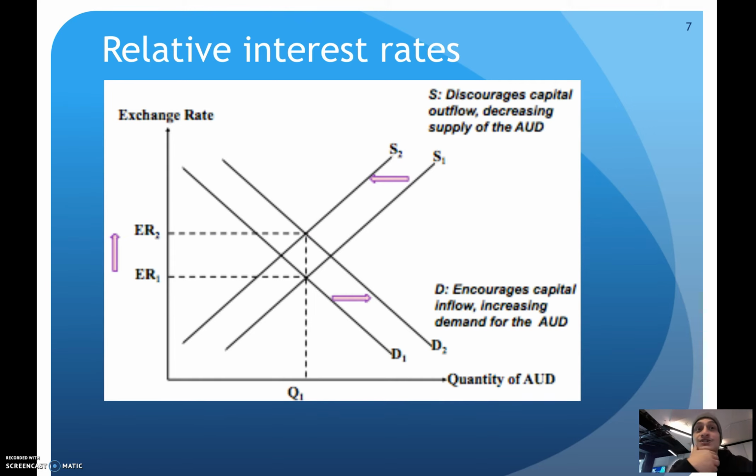So, the established effect of relative interest rates involves the following: an increase in a nation's interest rates generally leads to a rise in capital inflow, which increases demand for the currency, while at the same time discouraging capital outflow, therefore decreasing supply of the nation's currency. If Australia has higher inflation than its counterpart, there will be less demand for exports and more demand for imports. Less demand for the Australian dollar causes a downward shift in the demand curve from D1 to D2, and more supply of the Australian dollar causes an upward shift in the supply curve from S1 to S2, which in turn creates a new equilibrium exchange rate, ER2.